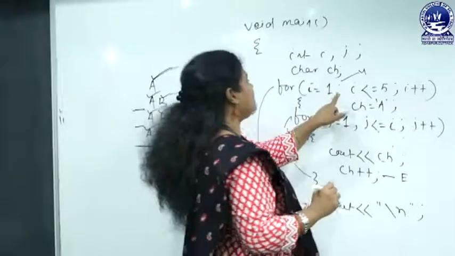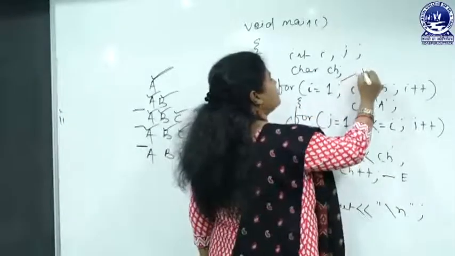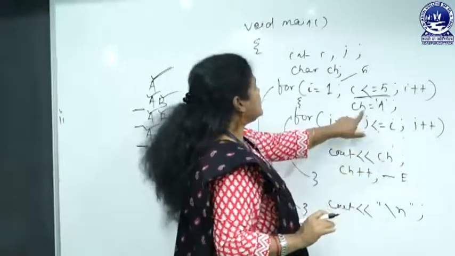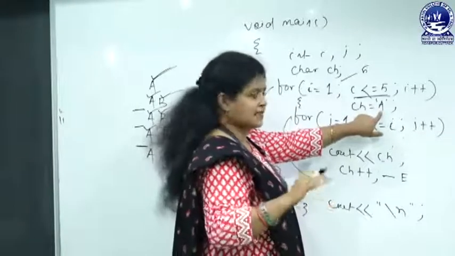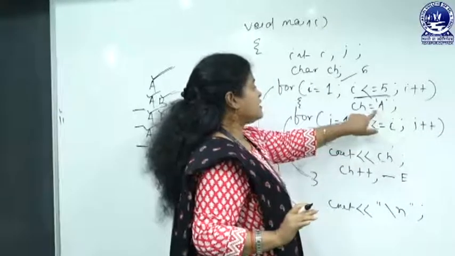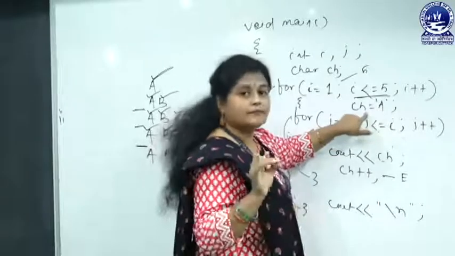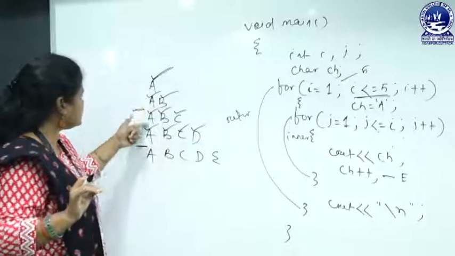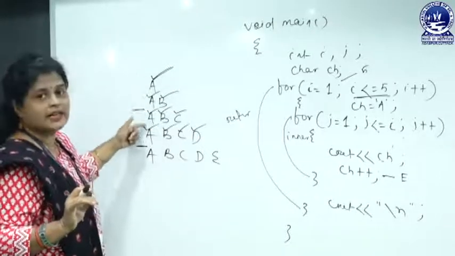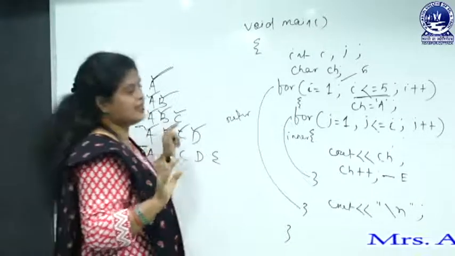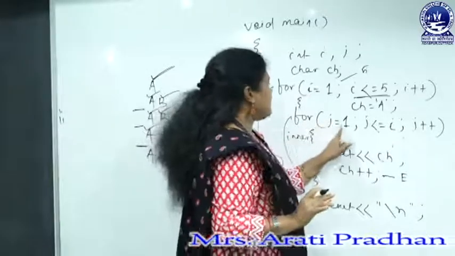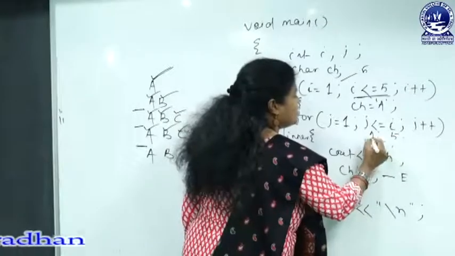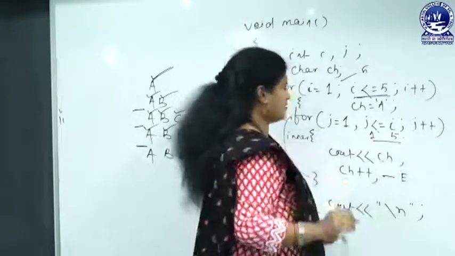Again, now the i value is incremented to 5. Yes, this condition is true. ch equals A. Again it is initialized. Okay. This initialization is required every time. Why? Because in this pattern you can see that each time the starting value is A. That's why the initialization is required. Now the i value is 5, j equals 1. It will continue from 1 to 5, means 5 times.